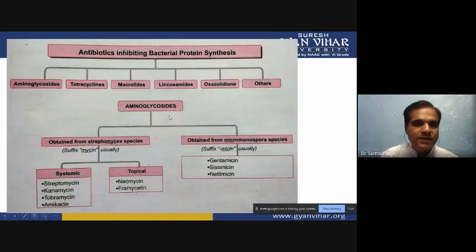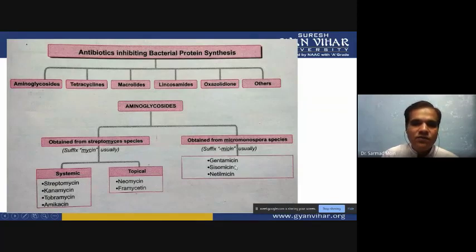Antibiotics inhibiting bacterial protein synthesis, second type is aminoglycosides. Aminoglycosides are divided into two categories. First one is from Streptomyces species. They are obtained from this particular genus, and the suffix we always use is mycin. They can be systemic, and the second is topical. Neomycin is an example of topical, and systemic ones are streptomycin and kanamycin. They are very useful antibiotics.